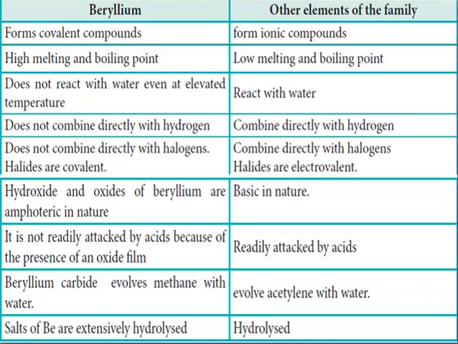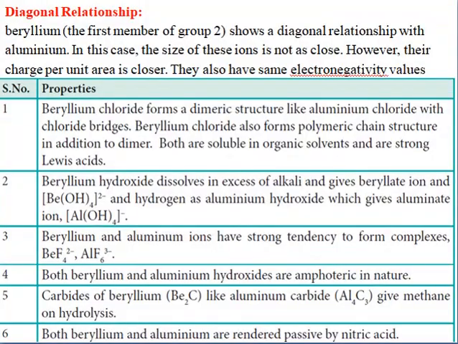But when you take the other elements such as calcium, magnesium, strontium, barium, they are readily attacked by acids. And beryllium carbide evolves methane with water, whereas the other carbides evolve acetylene with water. And the salts of beryllium are extensively hydrolyzed. And now let us see the diagonal relationship.